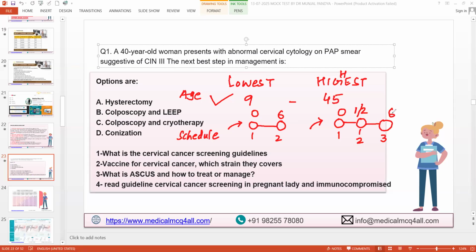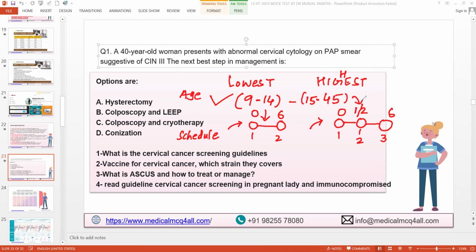So this is final. Let me do a little fine adjustment. The lowest age is 9 and the highest age is 45. And in 9 to 14, let me tell you a little more precisely, you are supposed to give two doses 6 months apart, and 15 to 45, three doses.